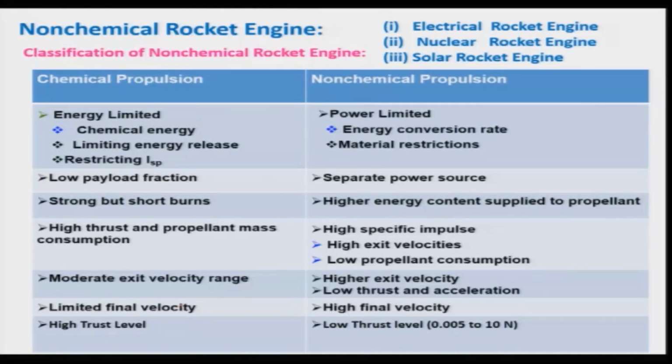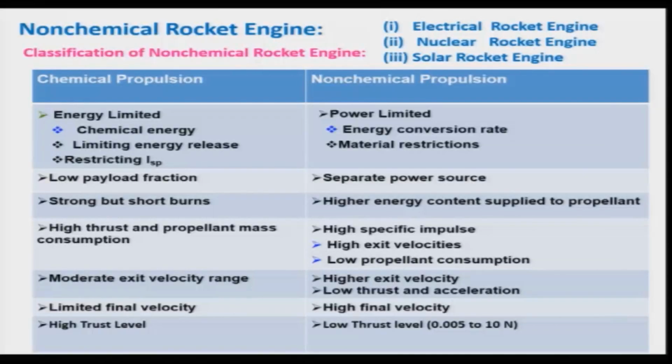as a result, in a chemical propulsive device, limited final velocity can be obtained. In contrast, very high final velocity can be achieved in non-chemical rocket engines, but with a very low thrust level in the range of 0.005 to 10 Newton.